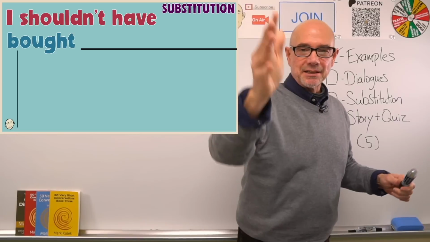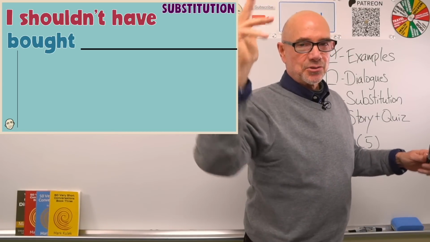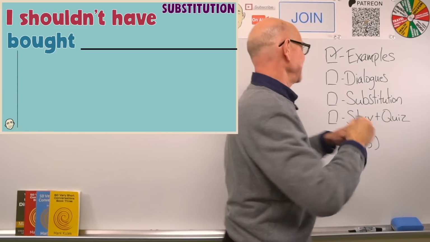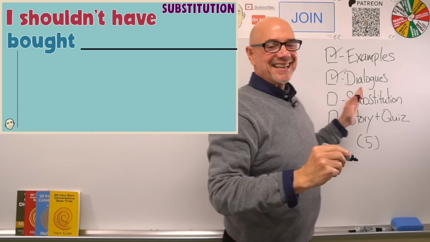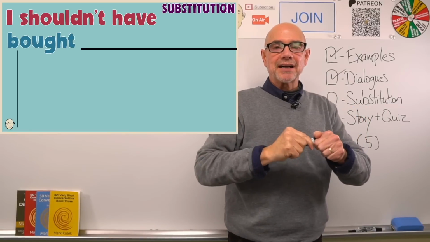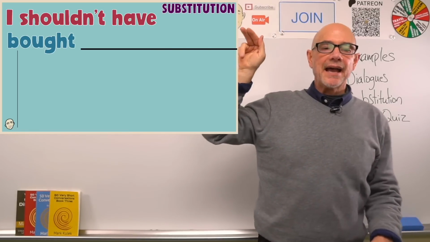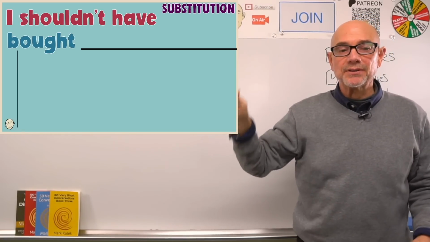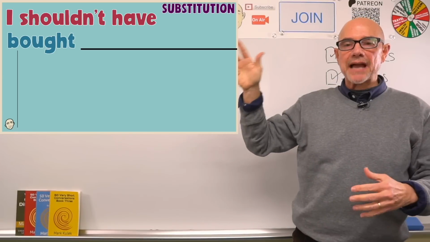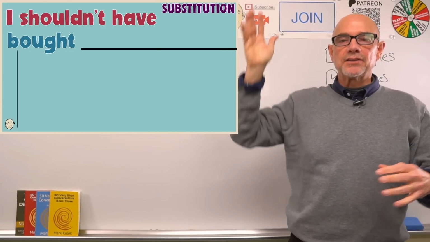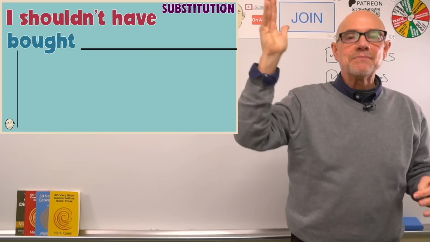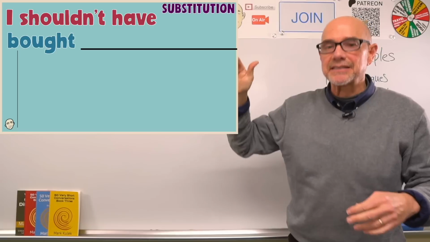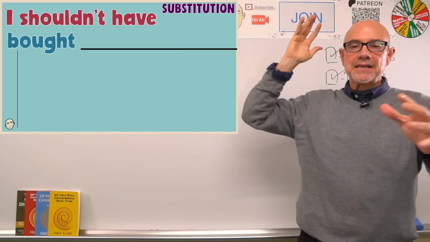So let's check the box. We did those short conversations or dialogues. So here we go. Check the box. Okay, let's do some substitution practice. Here we have our pattern, I shouldn't have, plus past participle for this one, but now we're going to add more words to make new sentences, to make new meaning from our pattern plus past participle. Are you ready? Okay, let's do some substitution.